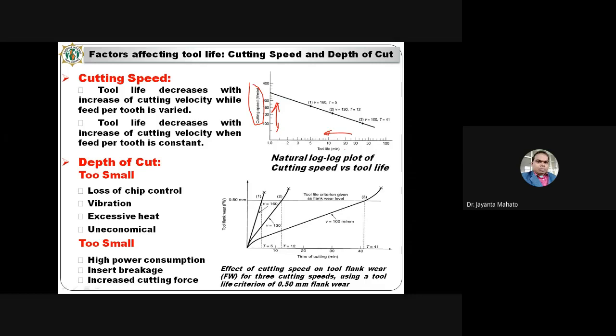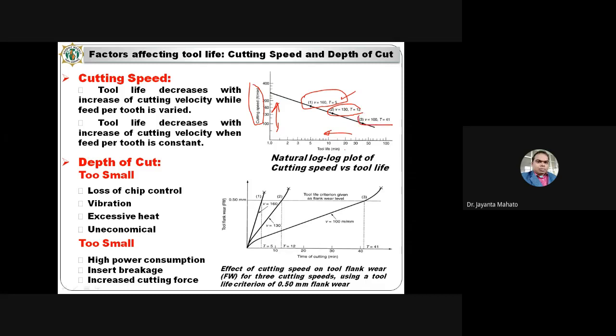Suppose this is the first case. In this case, the cutting speed is 160 and the tool life is 5, in minutes. Now, in this case, the cutting speed is 130, means decreasing, and the tool life is 12.